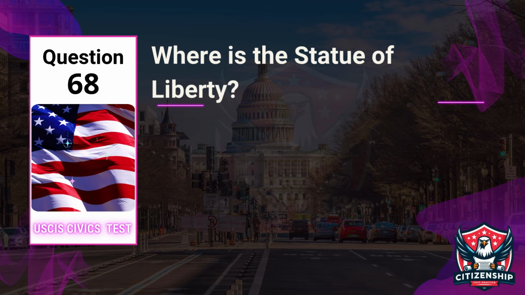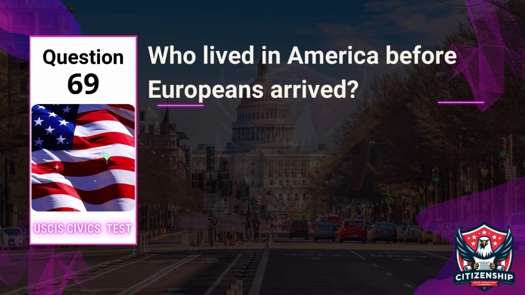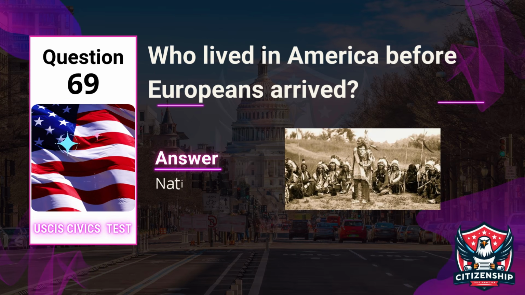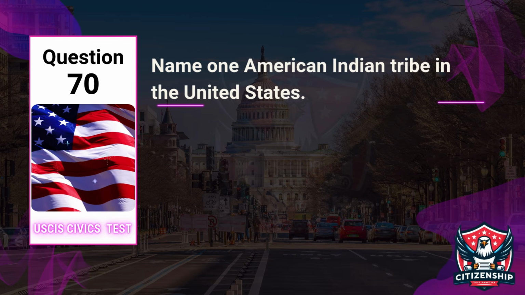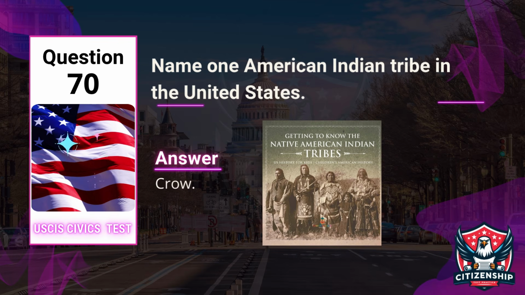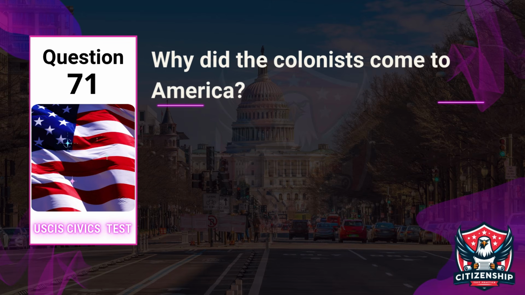Question 68. Where is the Statue of Liberty? Answer: New York. Question 69. Who lived in America before Europeans arrived? Answer: Native Americans. Question 70. Name one American Indian tribe in the United States. Answer: Crow.